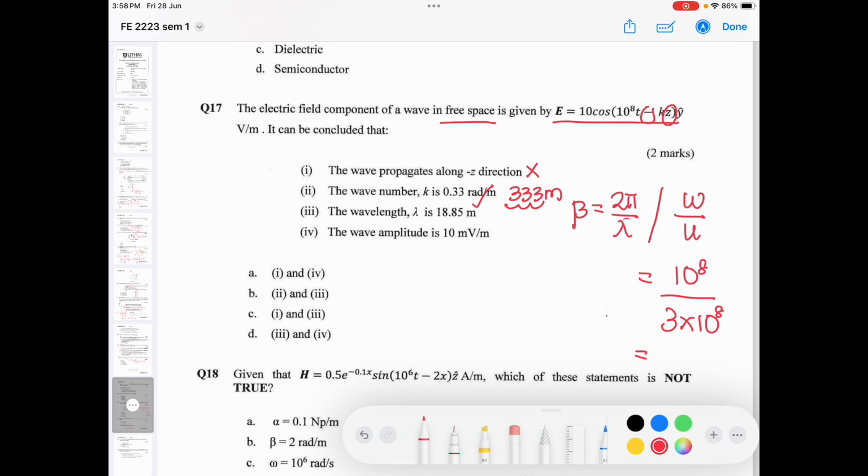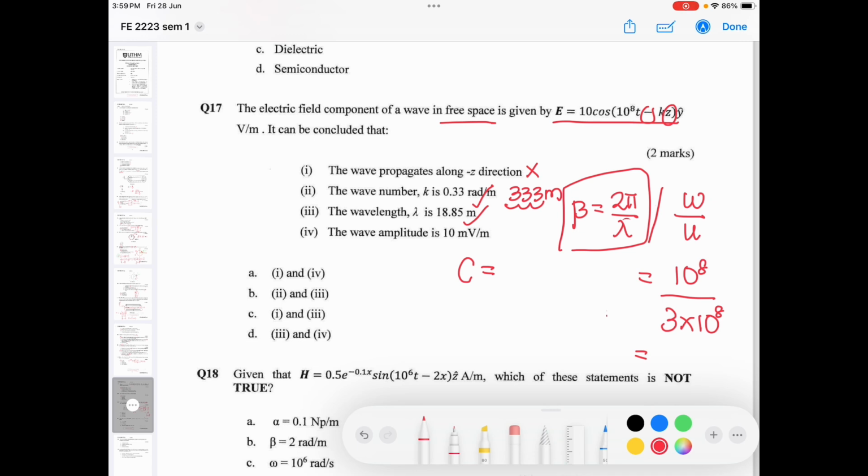So the wavelength, okay, you can calculate the wavelength. Wavelength is equal to what? C equals F lambda, or you can calculate from here. If lambda is 2 pi over 0.33, okay, 0.333, right? So it is 18.85, something like that. And the wave amplitude is 10